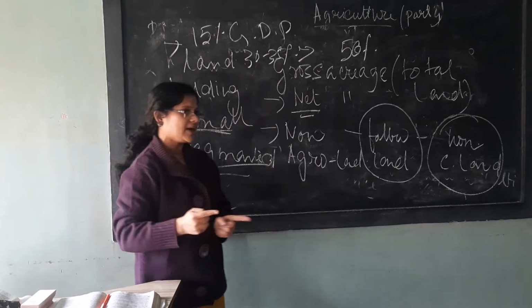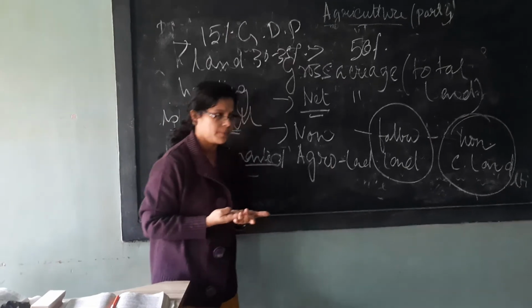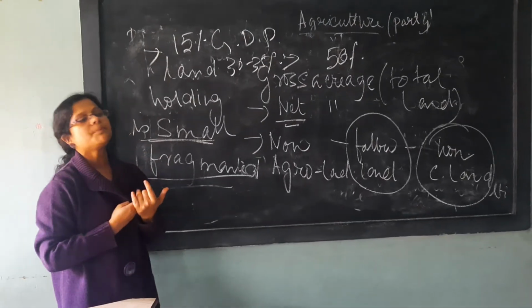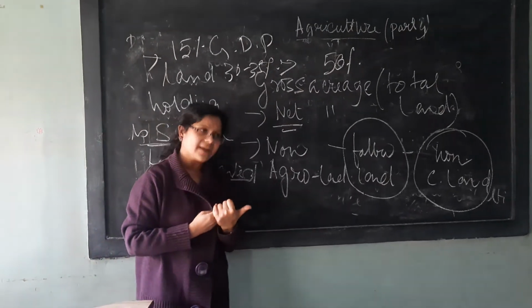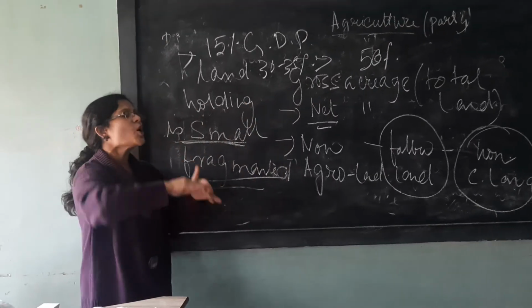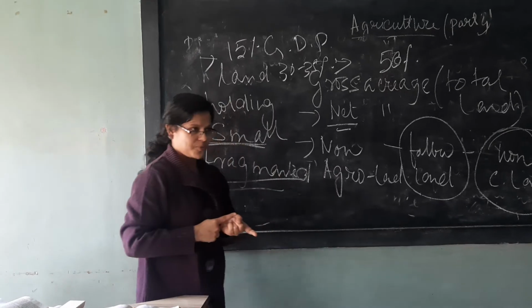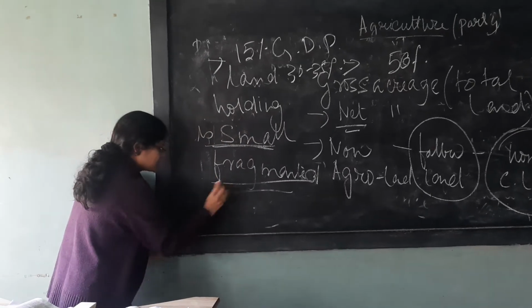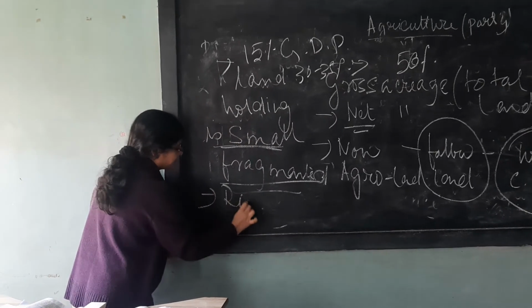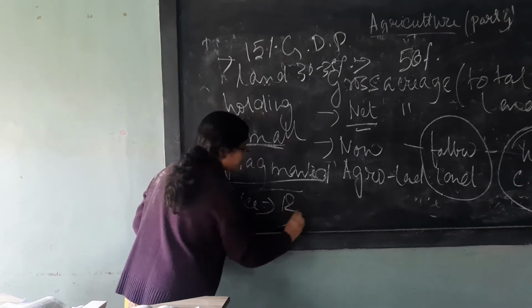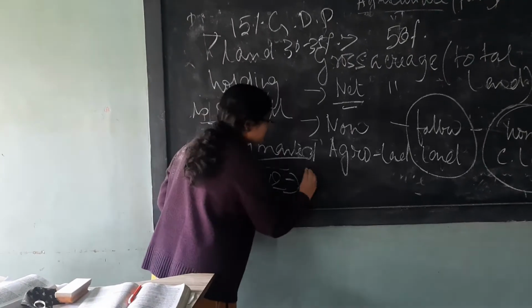Okay, throughout India this is going on, this is the biggest problem, because they cannot fight with the big farmhouse. And what will happen? The big farmhouse will act as a middleman and they will take the maximum amount of profit. Suppose I am telling, suppose rice. Suppose the farmhouse has purchased at 12 rupees.